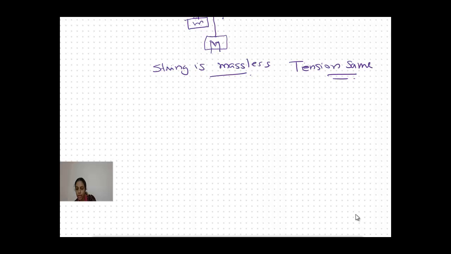Now, if we are considering a pulley, the pulley is massless and frictionless. If I am considering a pulley which is massless and frictionless, then the tension will remain the same.